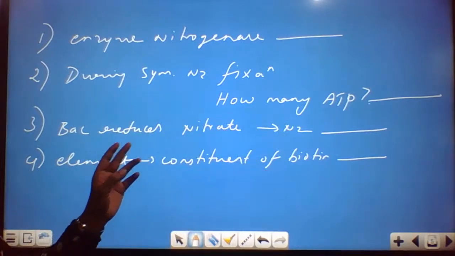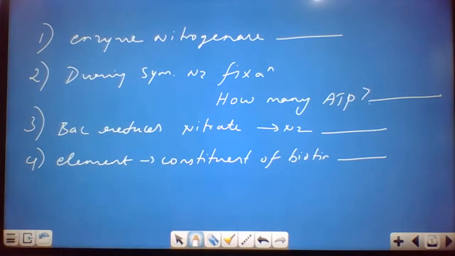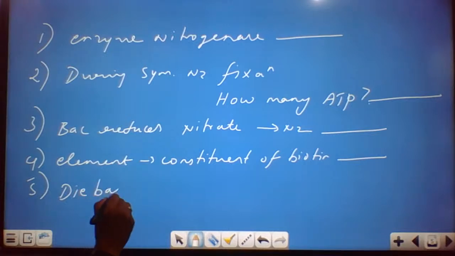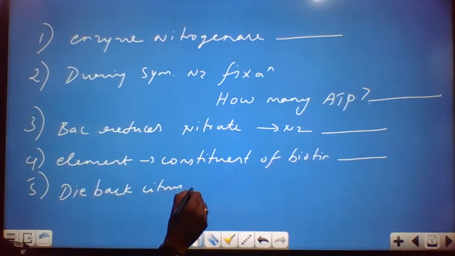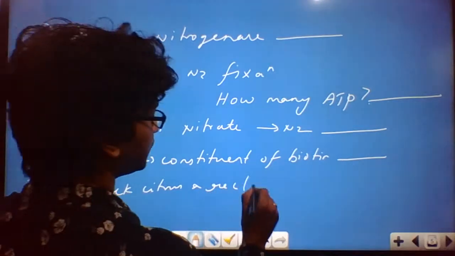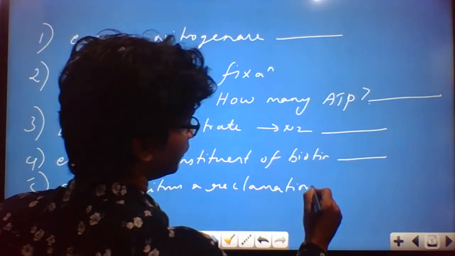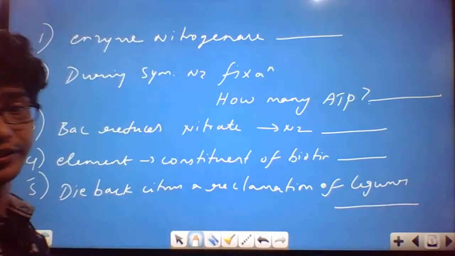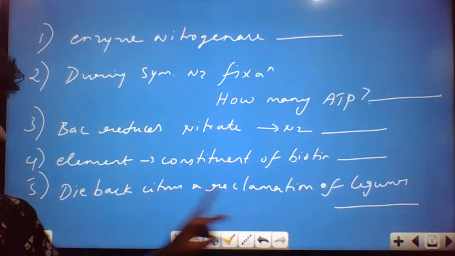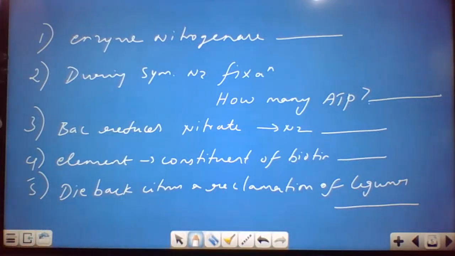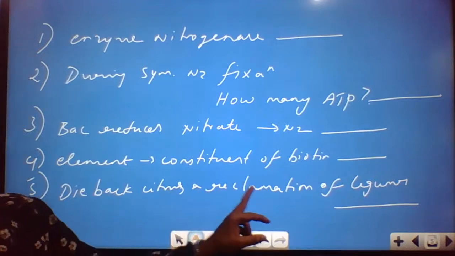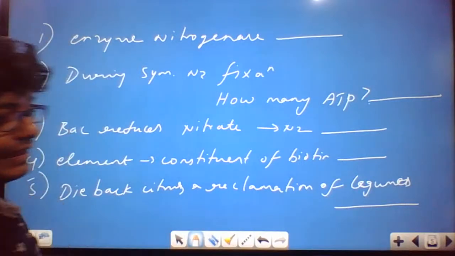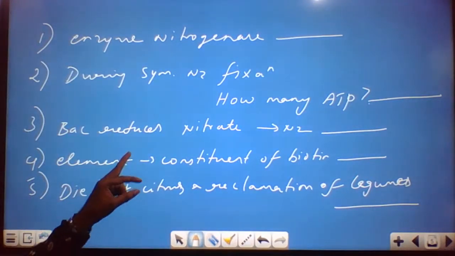And you could see cases like dieback of citrus. You could see the disease name is dieback of citrus, and reclamation of legumes. This is the name of the disease. The deficiency of which element causes this? Sometimes they'll ask about dieback of citrus and reclamation disease of legumes. This happens due to the deficiency of what? They'll ask this type of question.